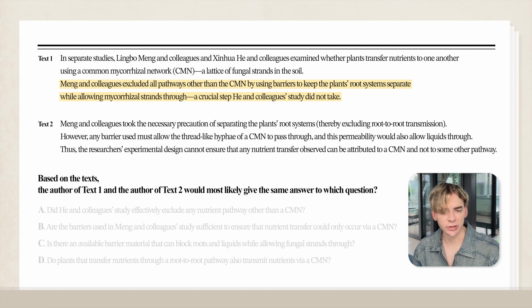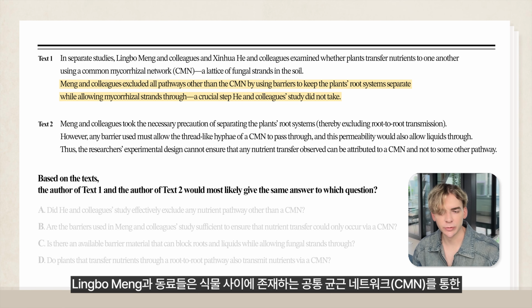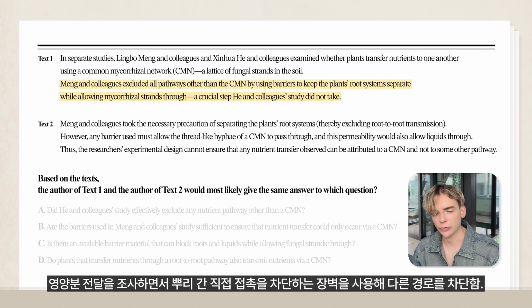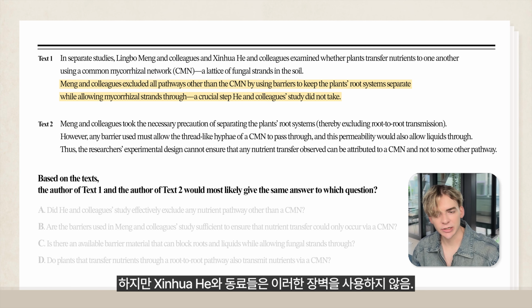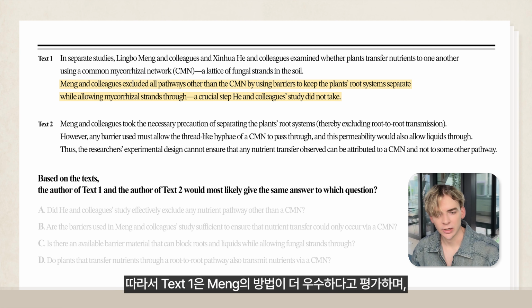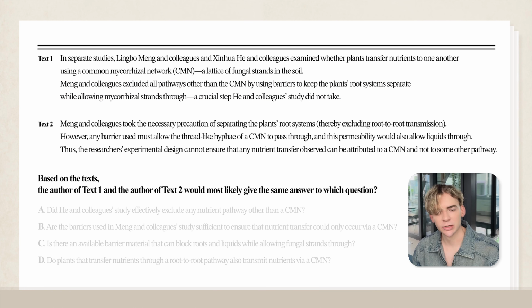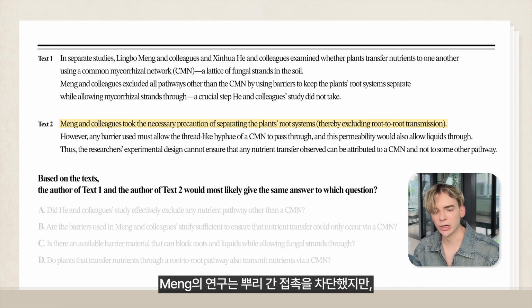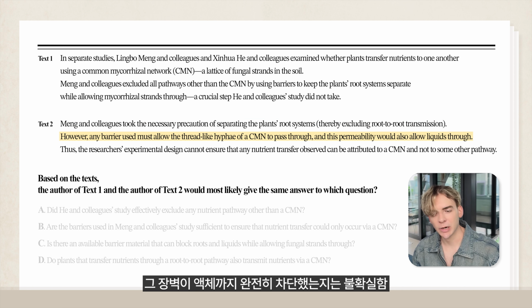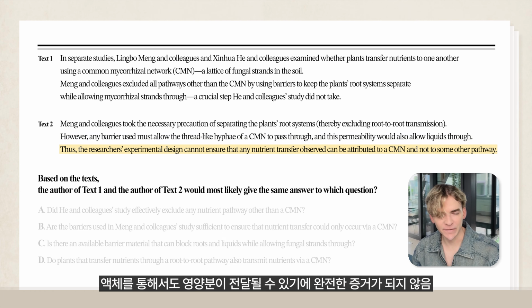So text 1 is basically saying, Meng and colleagues used barriers to exclude other pathways, including root to root. And this is praised. He and colleagues, however, didn't, which is basically a key flaw of their experimental design. And so text 1 supports Meng's method as superior and claims it excludes other nutrient pathways. And then what does text 2 say? So text 2 is basically saying that, yes, Meng tried to exclude root-to-root transfer, but even Meng's barriers might have let liquids through, and liquids can carry nutrients. So their setup can't definitively prove that CMN was the only pathway.